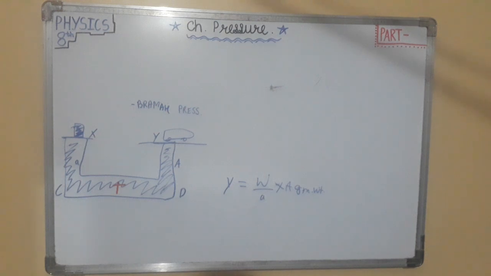From this equation, it is clear that the thrust on the large piston can be increased by increasing the capital A by small a ratio.